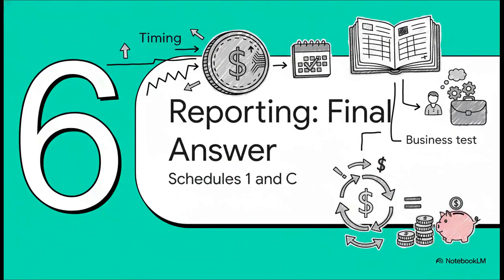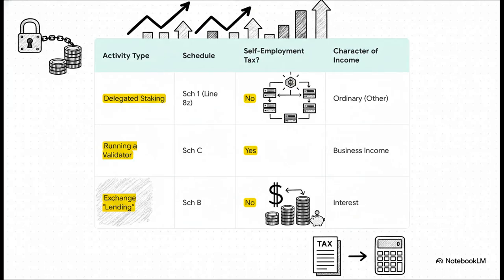Okay, we have gone through the timing, the character, and the business test. Now let's pull it all together into a final, actionable conclusion on exactly how you should be reporting this income. This table right here is the ultimate cheat sheet. For the vast majority of people, those of you who are delegating your stake, that income goes on Schedule 1 as other income, and critically, no self-employment tax.